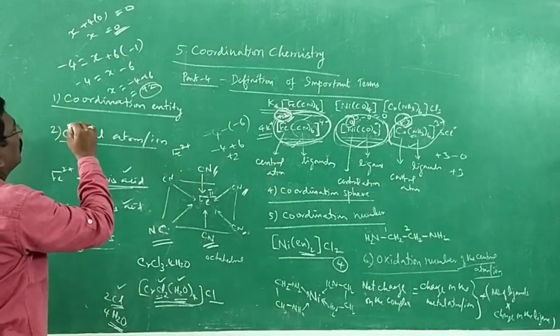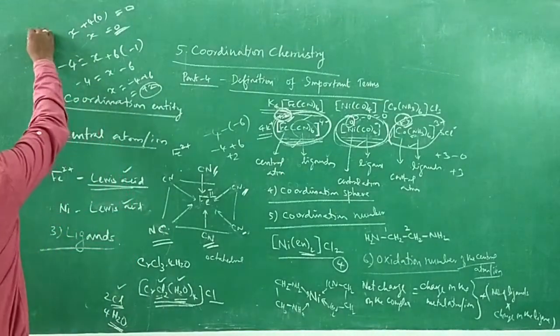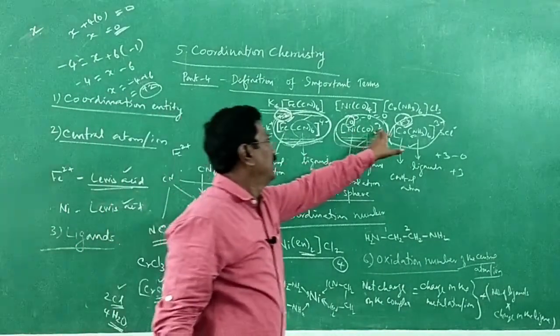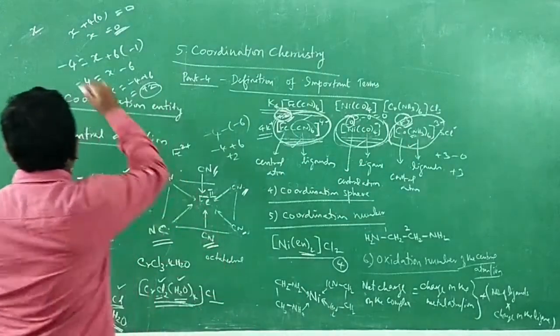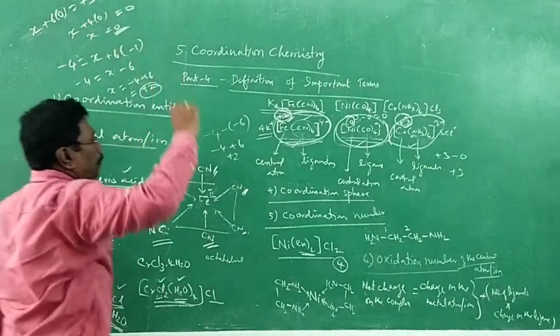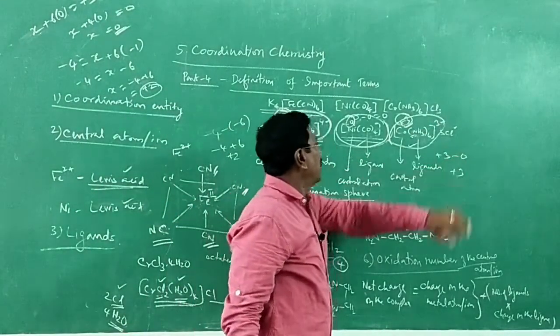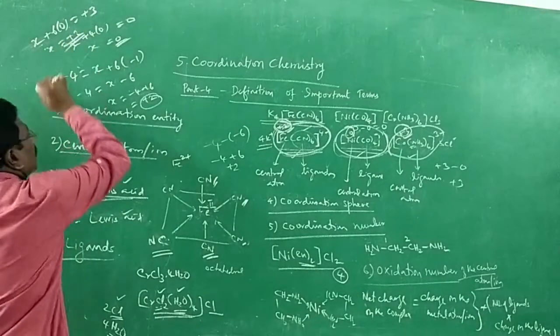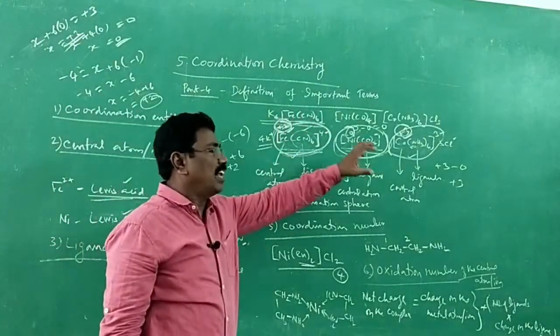Charge on cobalt is plus 3, or let it be X. Charge on cobalt is X. We have 6 ammonia ligands. 6 into what is the charge on ammonia? 0. What is the total charge? Plus 3. Total, yes, plus 3. Therefore, X is equal to plus 3. This is how we find out the charge on the central metal atom or ion.